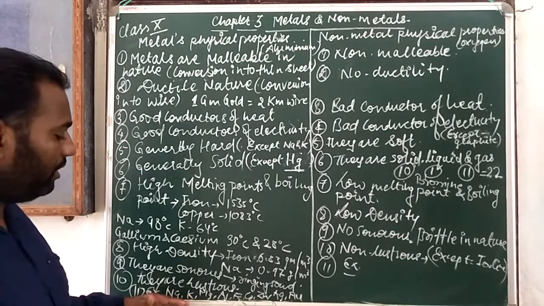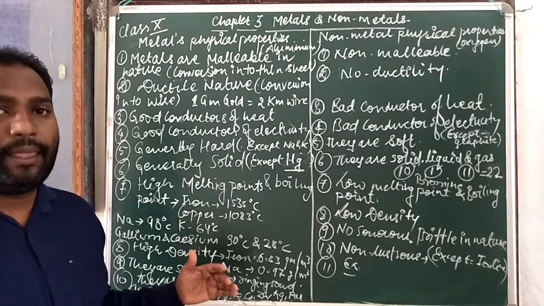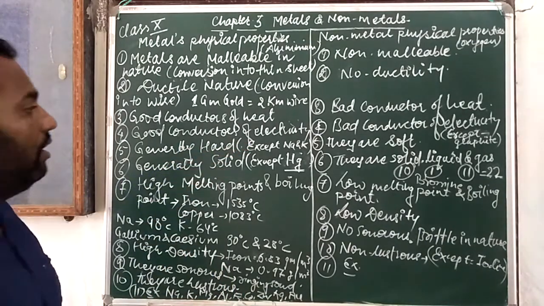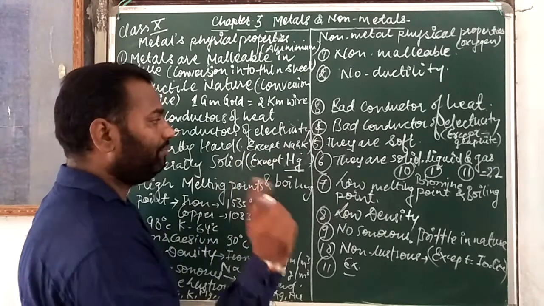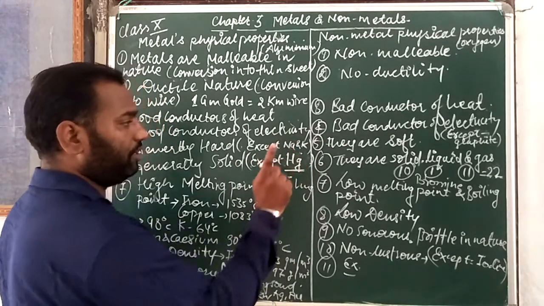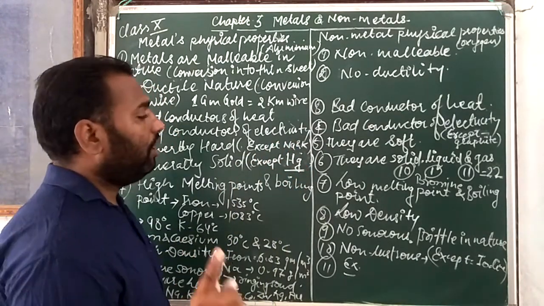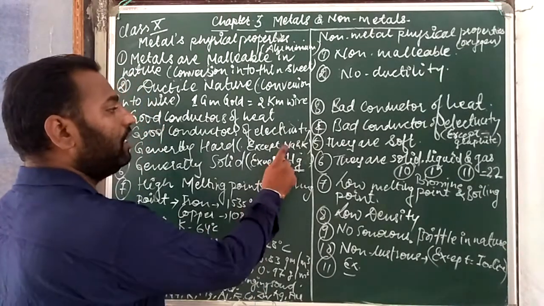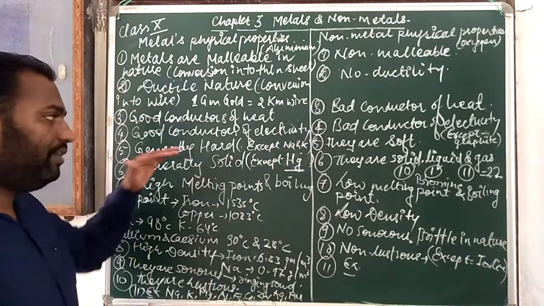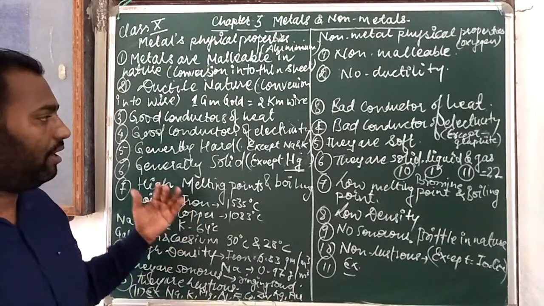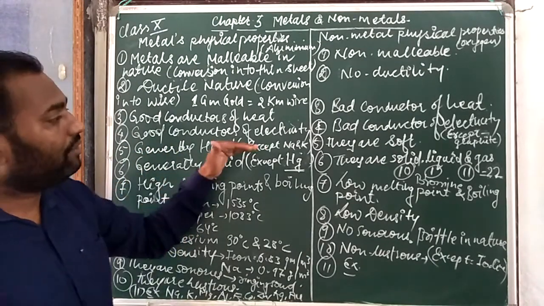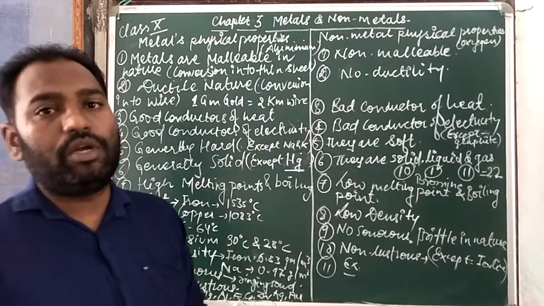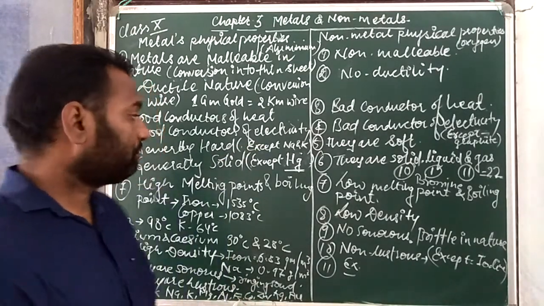So if you know about the colors of different metals, they are not all hard, except Na. You also have to write one point here: except sodium and potassium, because we can cut them with the help of a knife. You can add this because generally we say metals have a hard surface, but except sodium and potassium, because we are able to cut them with the help of a knife.